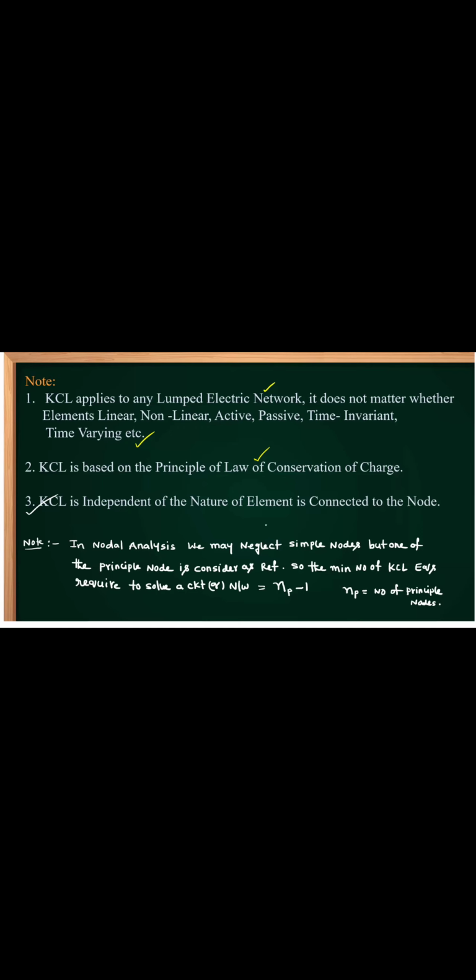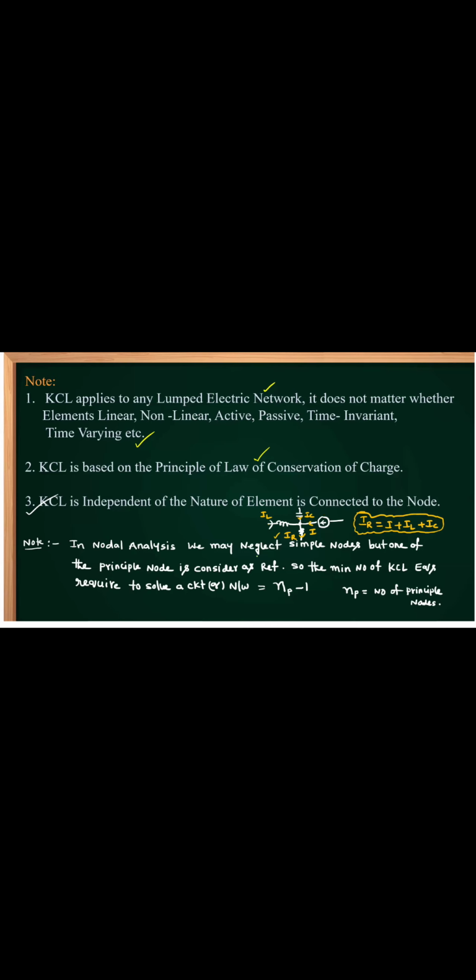Say for example, if there is an inductor connected at a node, a capacitor connected at a node, a current source connected at a node, and a resistor connected at a node, let these currents be IL, IC, I, and IR. Sum of the entering currents equals sum of the leaving currents. Then IR is leaving. IL is entering, IC is entering, I is also entering. I plus IL plus IC equals IR. Whatever the element connected, KCL is independent of the type and nature of the element connected to the node.